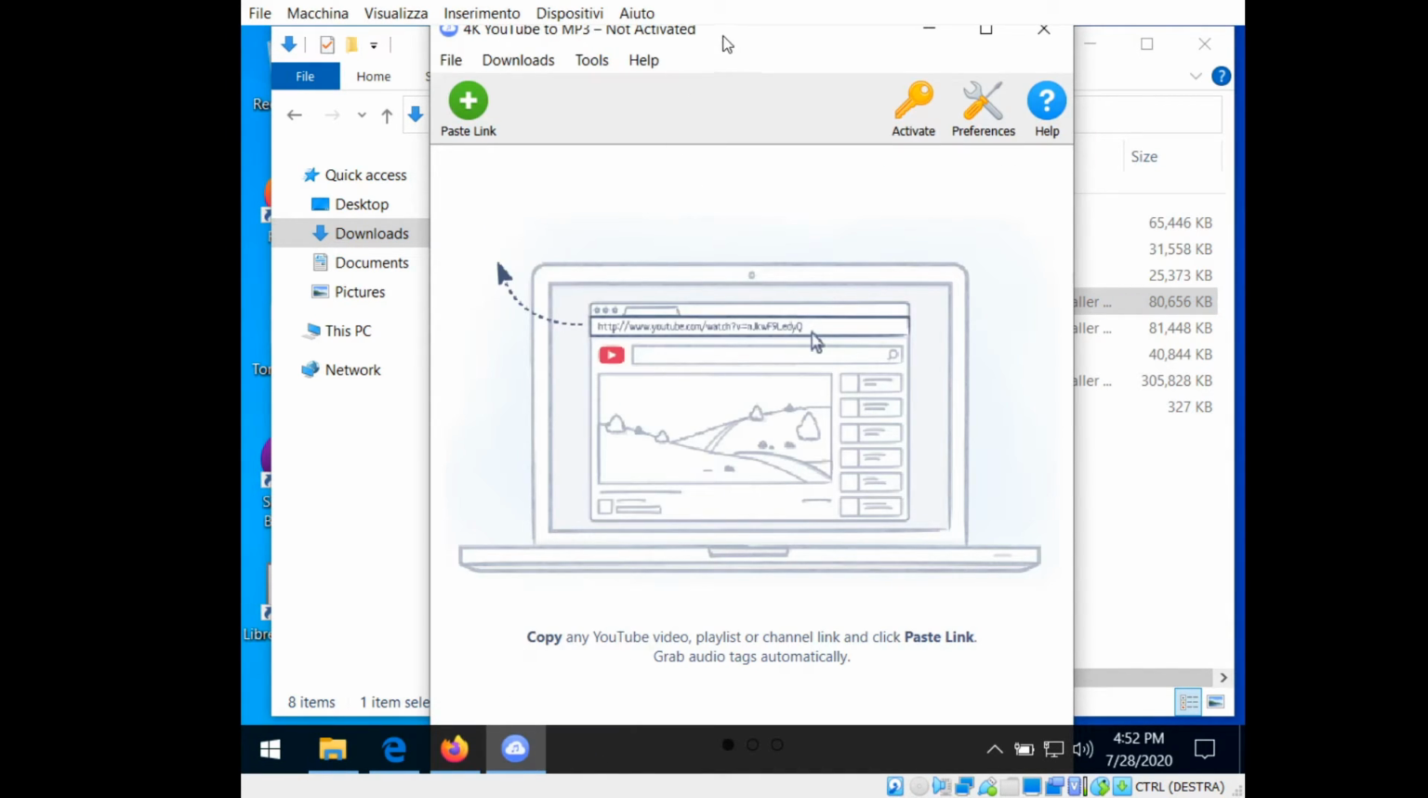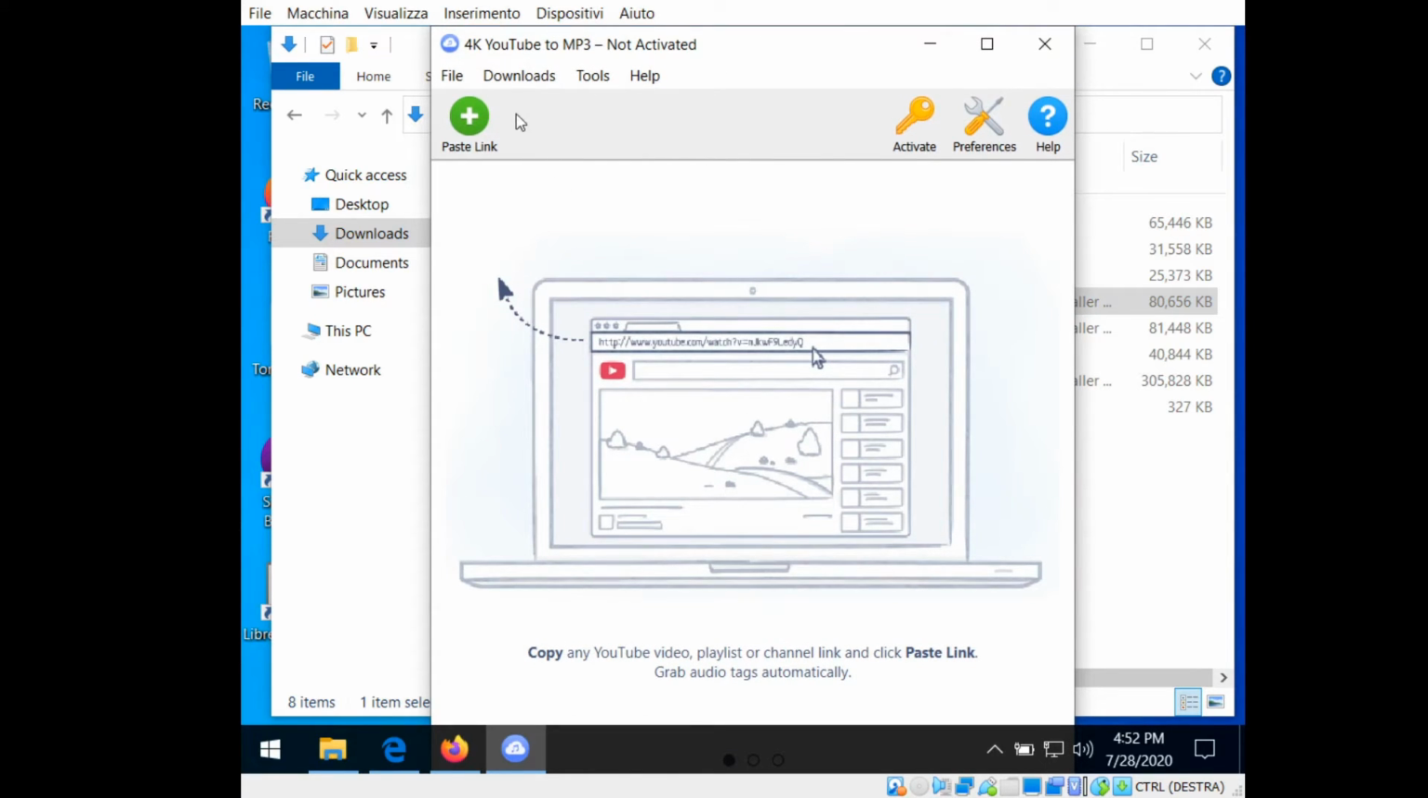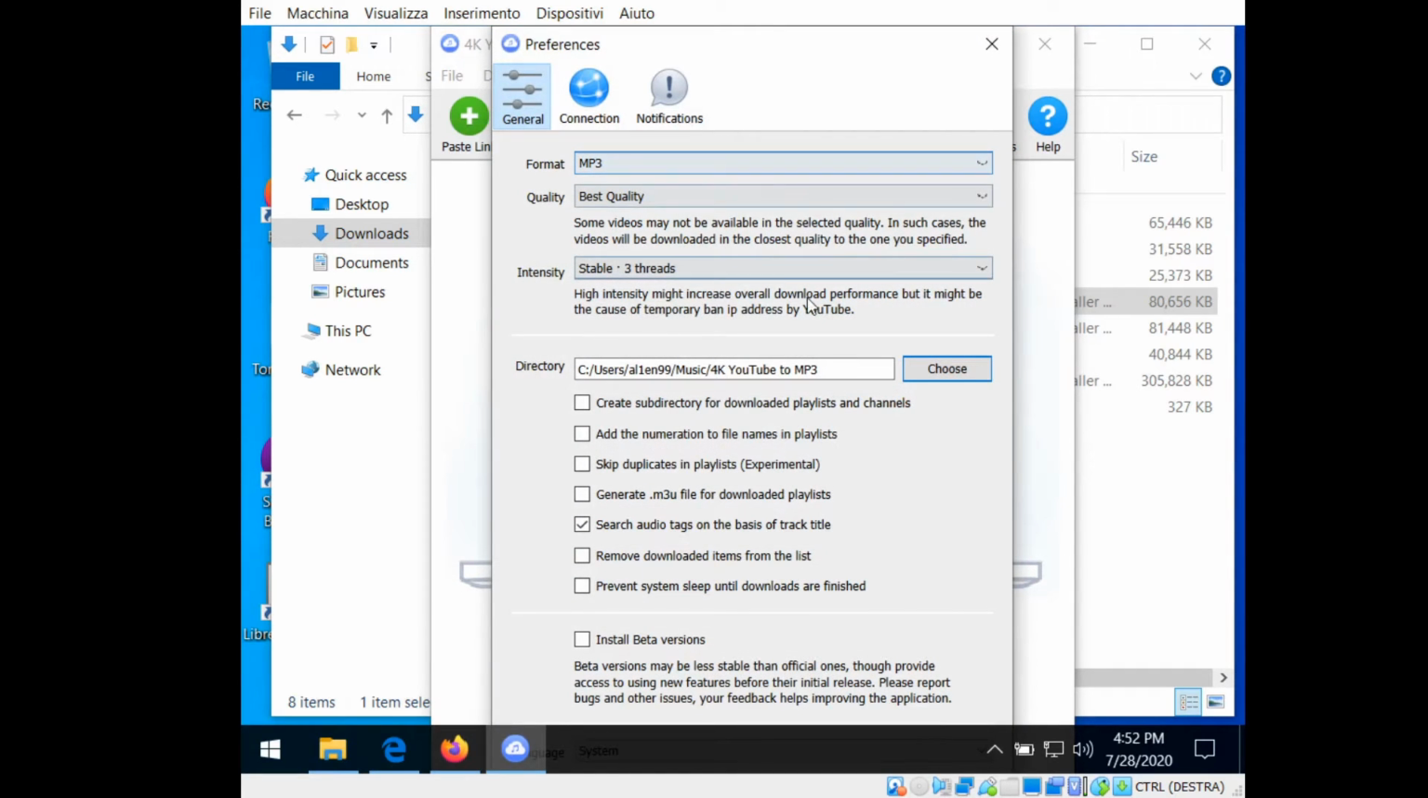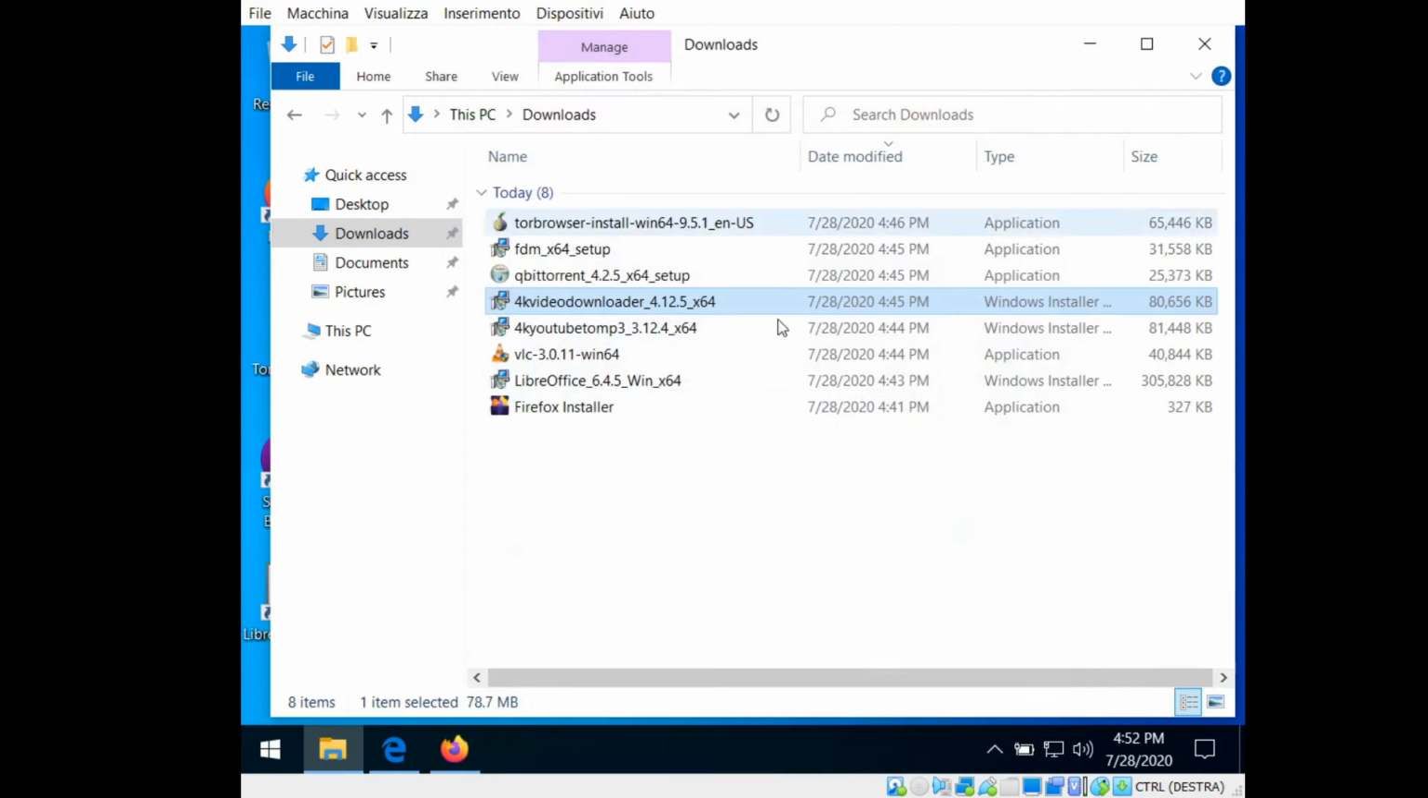This is the window. Press the link. In tools, you can check the directory where files will be downloaded.